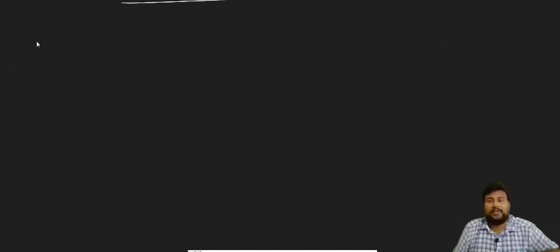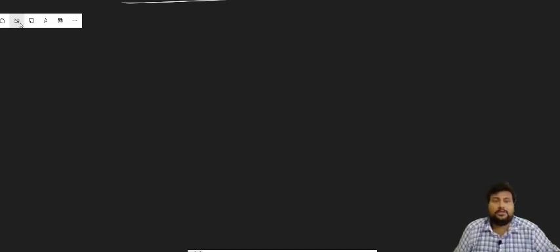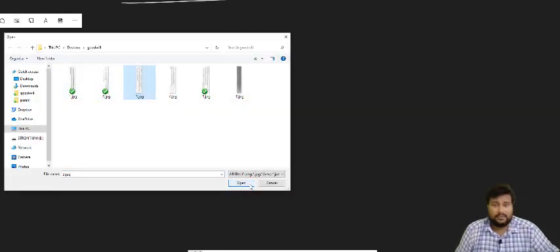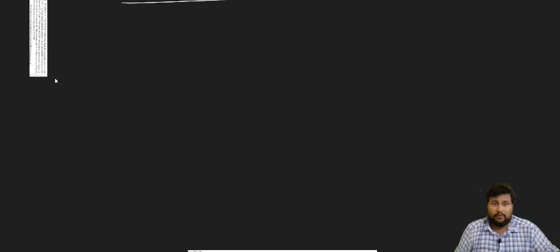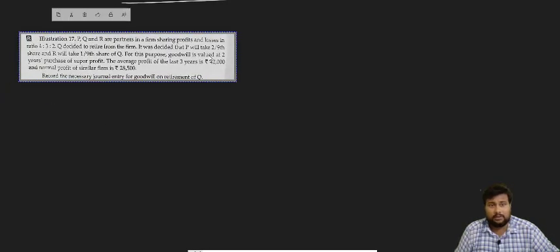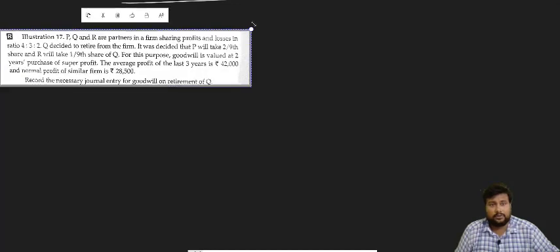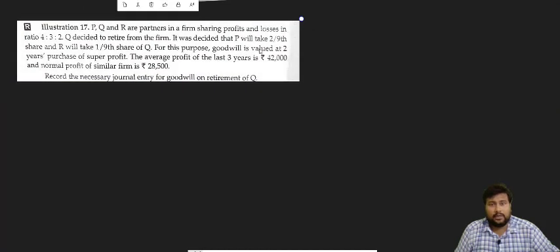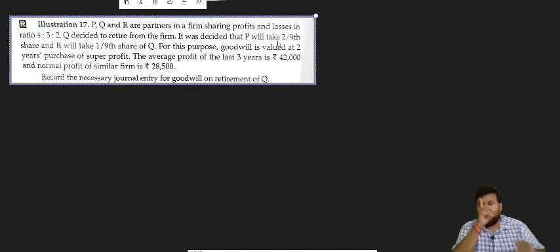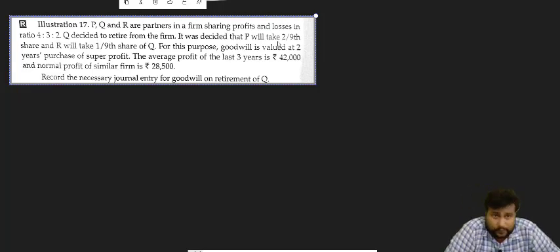So the next question I am sharing, please first you people will try and give the answer, then only I will explain. I want maximum people to give the answer in the comment box for this question. Read the question and solve that. P, Q, R are partners in a firm sharing profit and losses in the ratio 4:3:2.